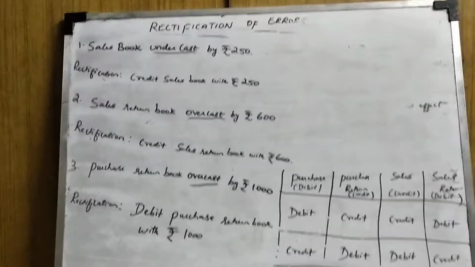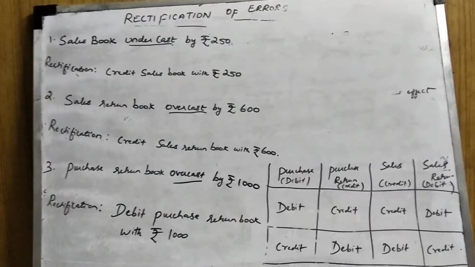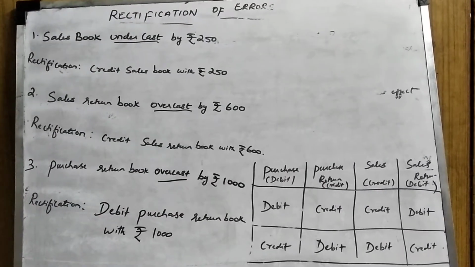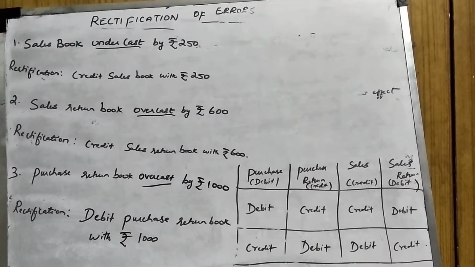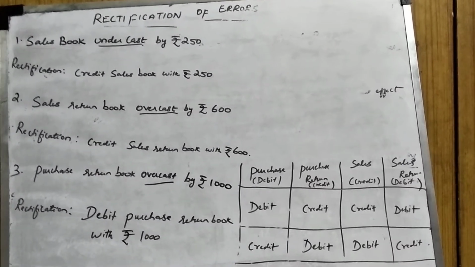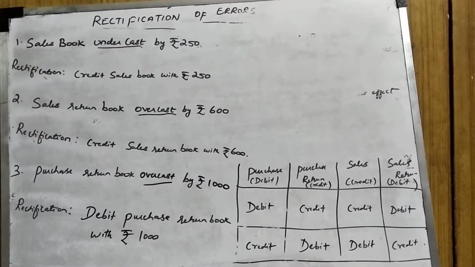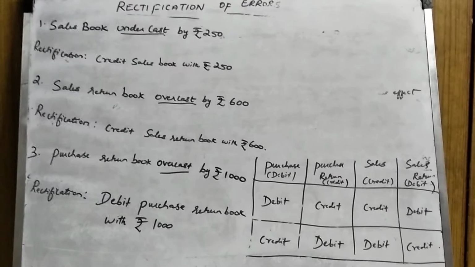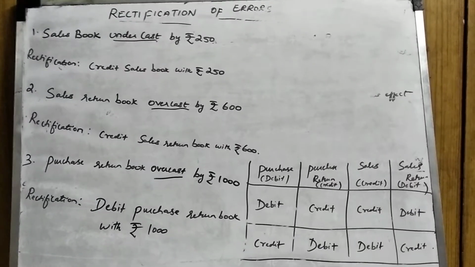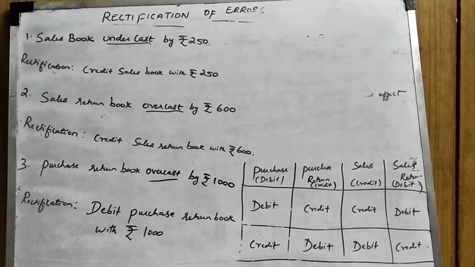First example, sales book undercast by rupees 250. Normally sales book has a credit balance. In case of undercast, it is less than the actual, so you are going to give again a credit. So the rectification will be credit sales book with rupees 250.